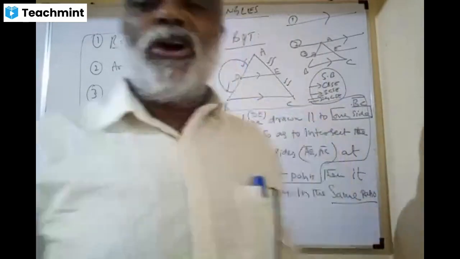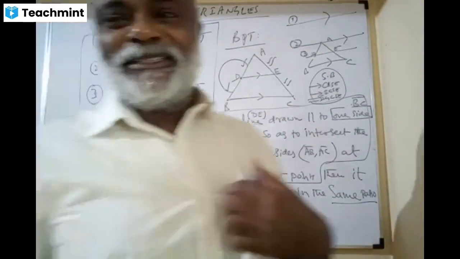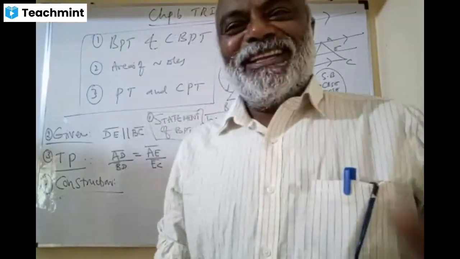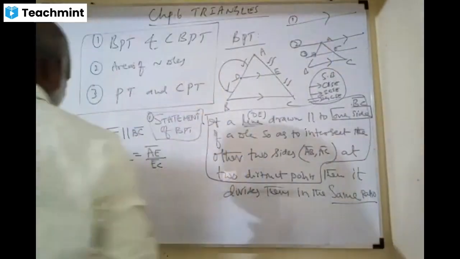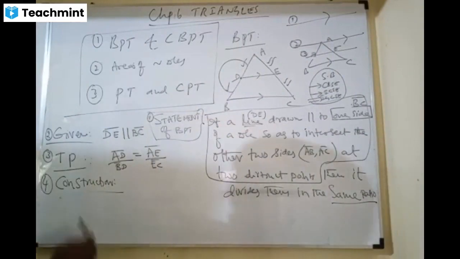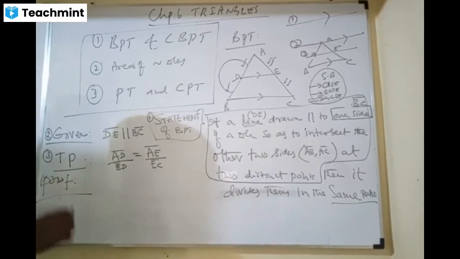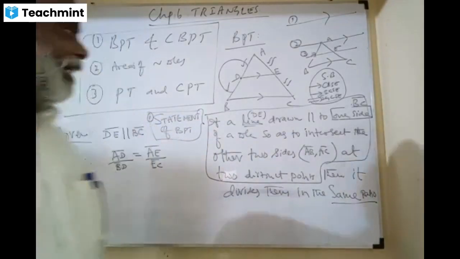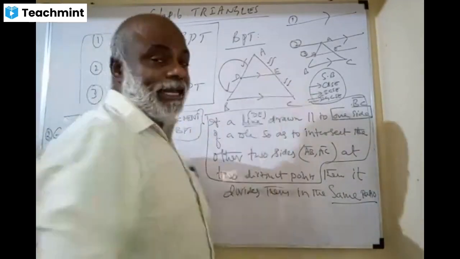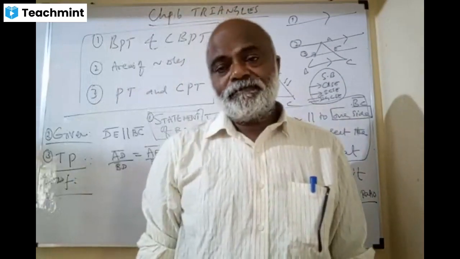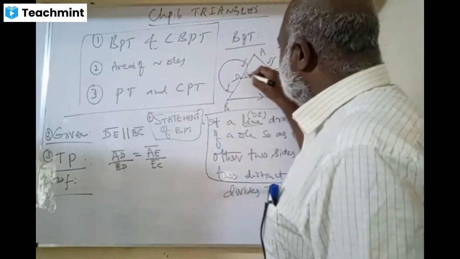What is the construction we are going to do? For the textbook version, construction is needed, but for the ICSE method, you don't require any construction. Okay, I tell you what that ICSE method is first. No need of construction, direct proof. But for our textbook method, we need to do a lot of construction here. Friends, it is given to you that these two lines are parallel. Do you agree?